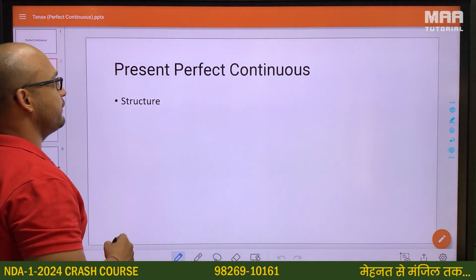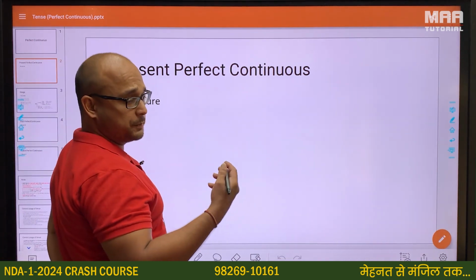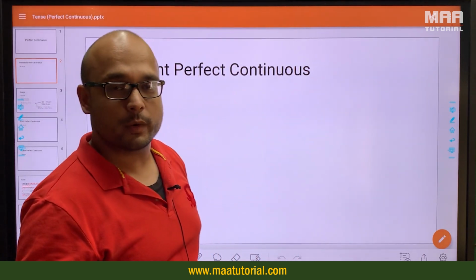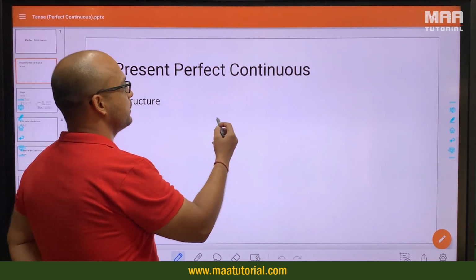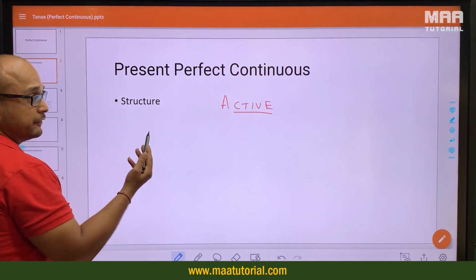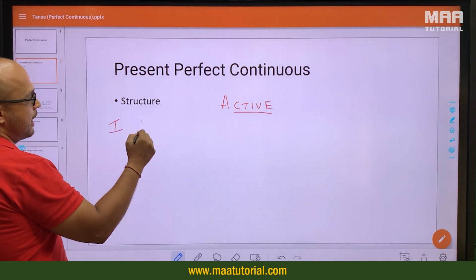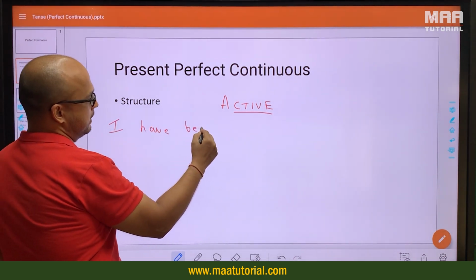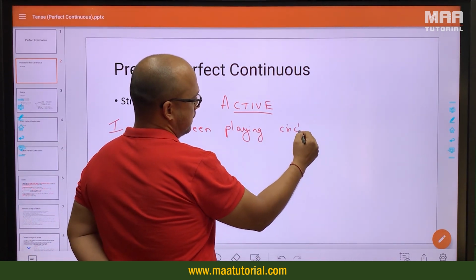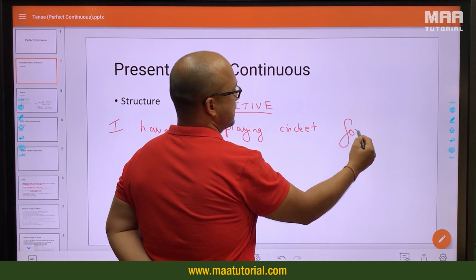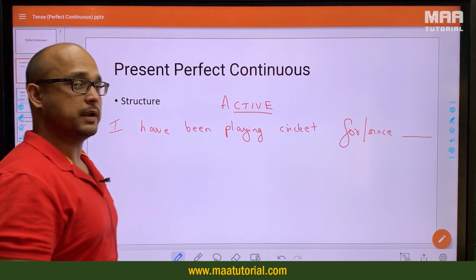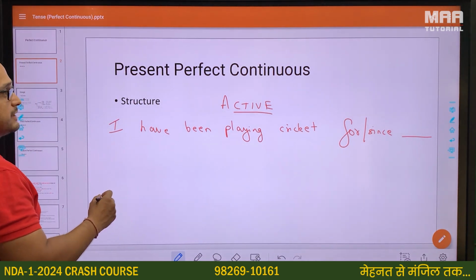So first we'll do the structure for present perfect continuous. Just as in continuous, in present perfect continuous as well, the passive form is out of your syllabus. It wouldn't be showing itself up in your examination paper, so we will not concern ourselves with it. All we're going to do is the active form. So the active form will look like: I have been playing cricket, and this can use for or since just like perfect. We will do the meanings of for and since once we get into that part later on in our series.